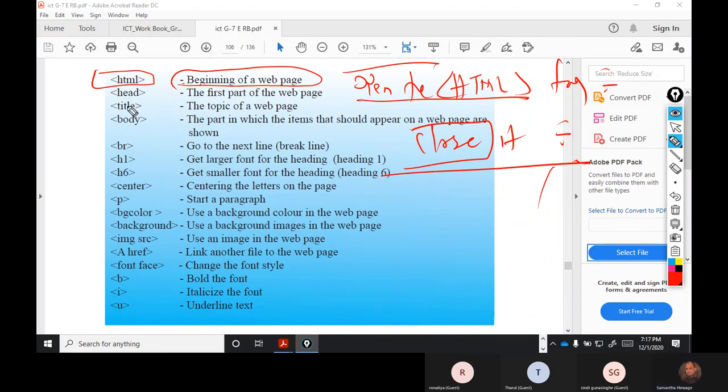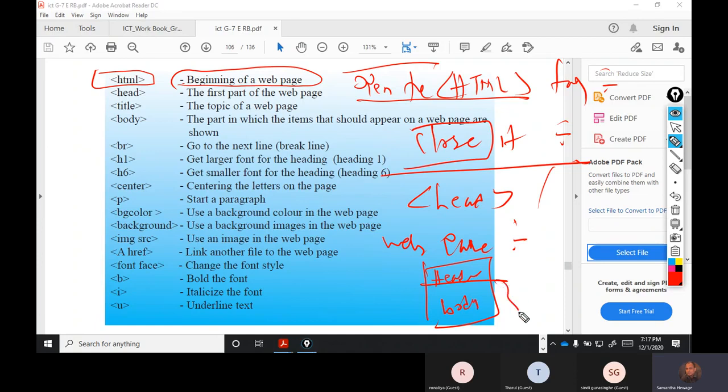So, head. I said head is what? The header part of the web page. I said that the web page is divided into two parts. What are the two parts? Header part and body part. Can't you remember? Remember, the header part you can't see.